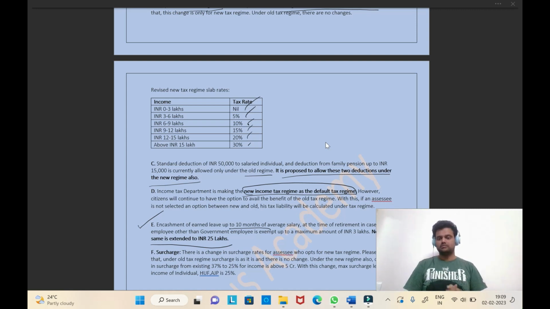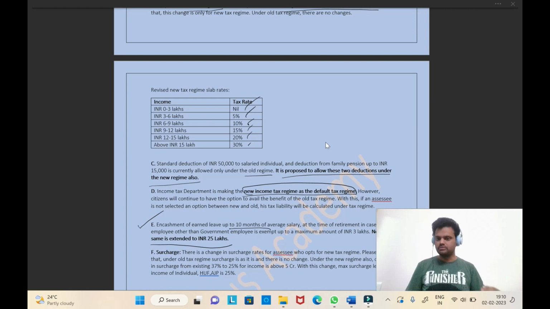But out of 100, 90 people will have an investment plan, savings, and either a house loan or HRA. So most of the people will choose the old tax regime only, because the option is still available. With these concessions, the government is dragging people to the new tax regime, but how many will be converted is a question, because nobody wants to leave the benefit of the deduction. That is the substance of all these amendments. I hope you understand this better.